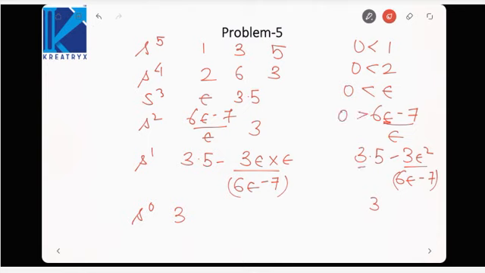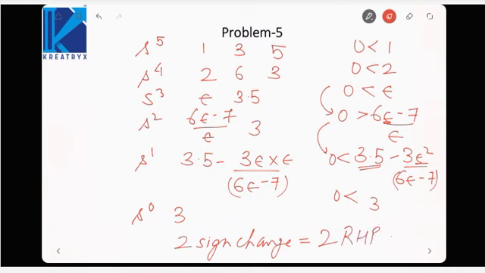Okay. This value 3.5 minus, for any value you consider for epsilon, will always be greater than 0. So here we have two sign changes. Here we are going from greater than 0 to lesser than 0, and again from lesser than 0 to greater than 0. So two sign changes. It implies we have two right half plane poles. Two poles of the characteristic equation will lie in the right half plane.